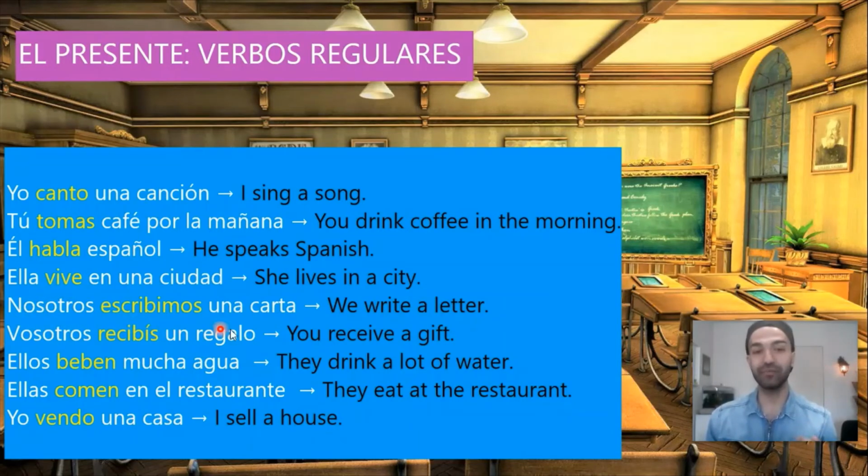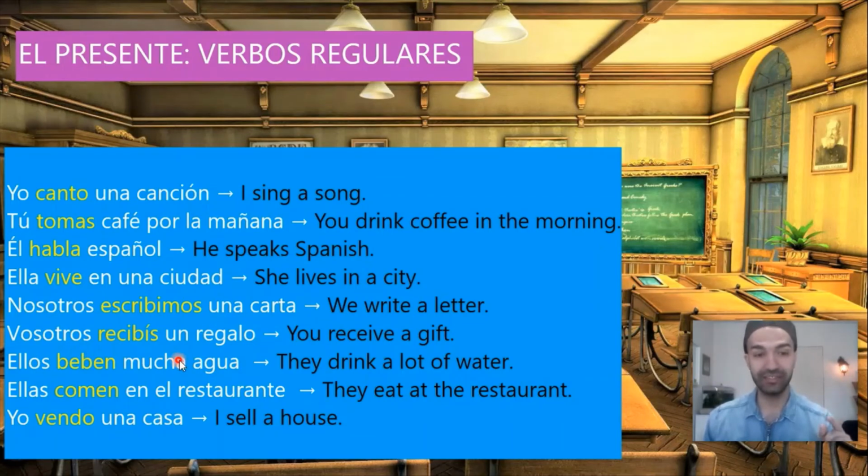Nosotros escribimos una carta. We write a letter. Escribimos, the verb escribir. Escribir ends in -ir, so it will have the same endings as vivir. We conjugate it in the following way. Yo escribo, tú escribes, él, ella escribe, nosotros escribimos, vosotros escribís, ellos escriben.